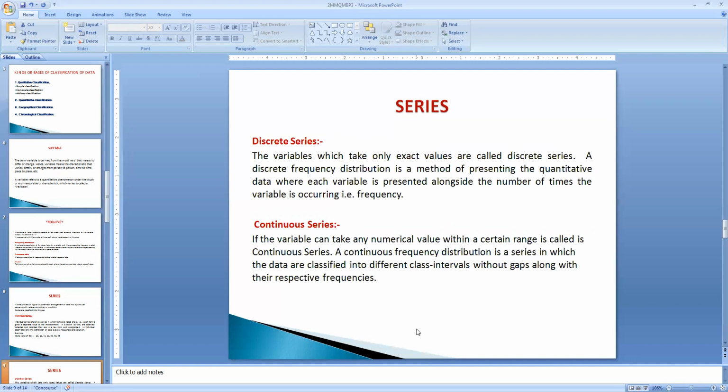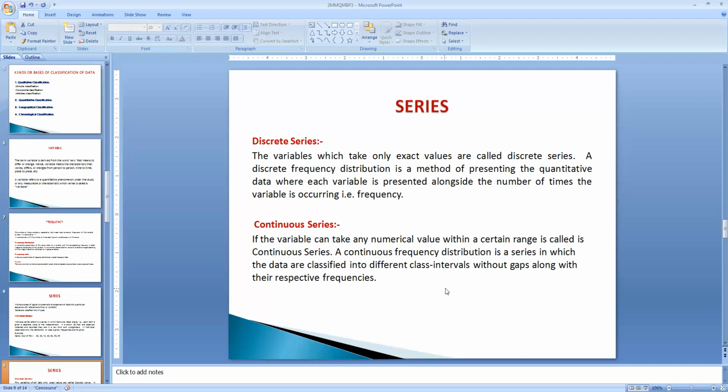See, both individual and discrete series come under ungrouped data, and the continuous series is expressed in the form of one particular limit, a range of data. For example, a set of data 10 to 20, 20 to 30, 30 to 40. Within that group the variables occur, and the frequency is measured, along with the class intervals and frequency column. That is called continuous series. The range of data is arranged according to two limits, the upper limit and the lower limit, and that is called the class interval.